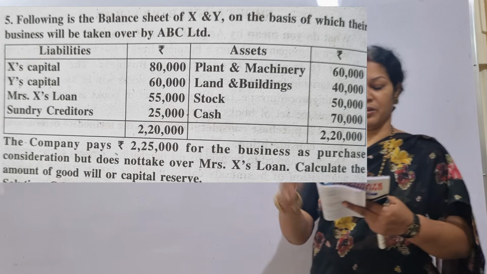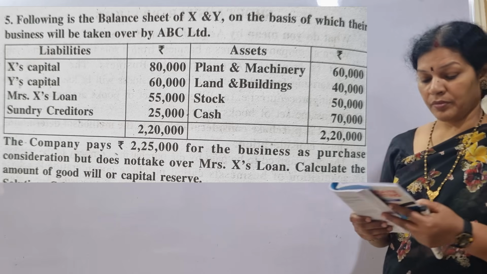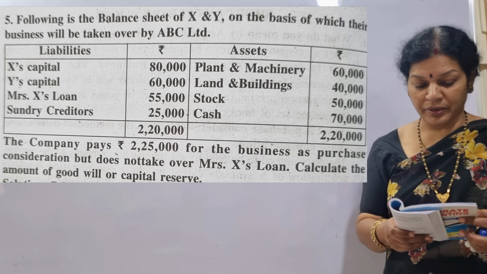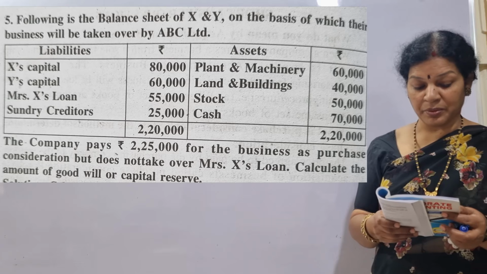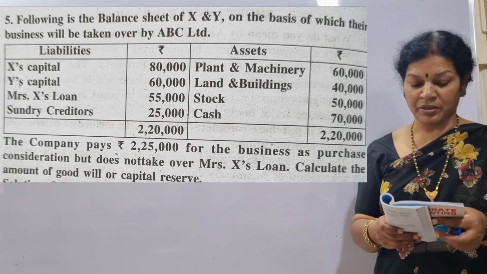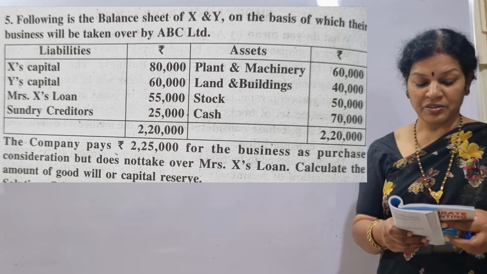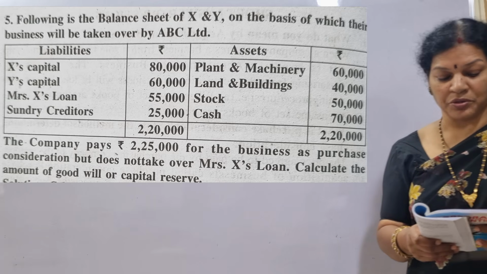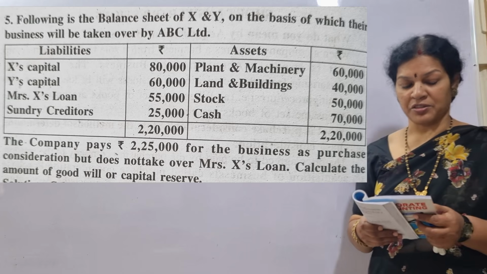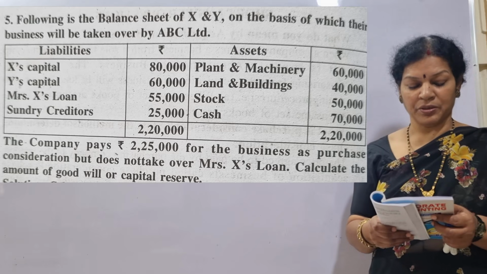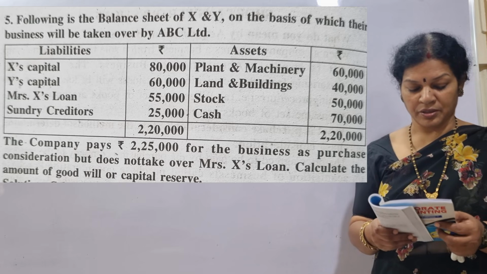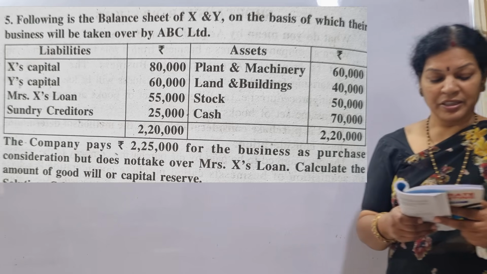First problem is given on the desktop, you can see. The problem says: following is the balance sheet of X and Y, on the basis of which their business will be taken over by ABC company. What is there in the balance sheet? Plant and machinery, land and building, stock, cash on the asset side. Now the liability side: capitals of X and Y, Mrs. X's loan, sundry creditors.